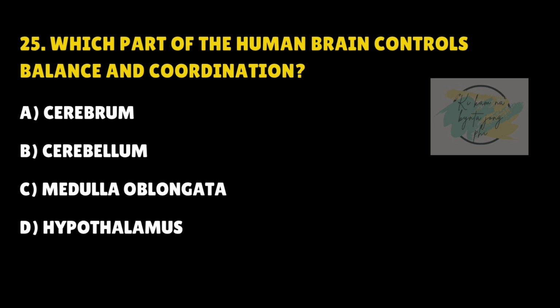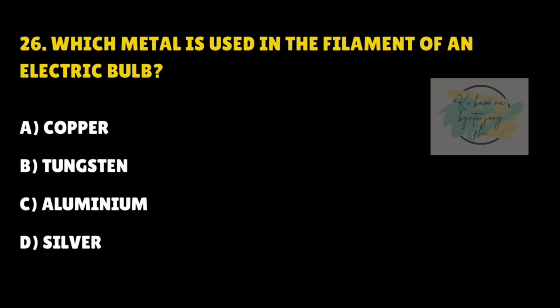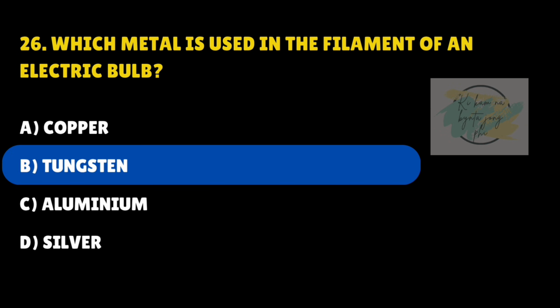Which part of the human brain controls balance and coordination? Answer is B. Cerebellum. Which metal is used in the filament of an electric bulb? Answer is B. Tungsten.